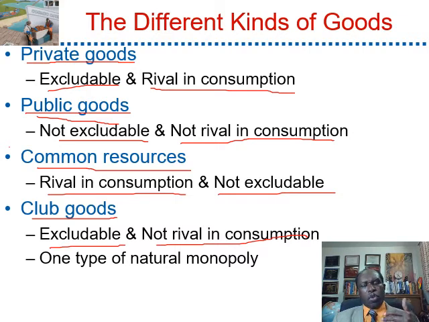Another example is fire protection. If you do not have a fire protection subscription, you will not get coverage in case of fire damage. Another type of club good is the natural monopoly, where we have only one single producer who has the resources to produce that good.